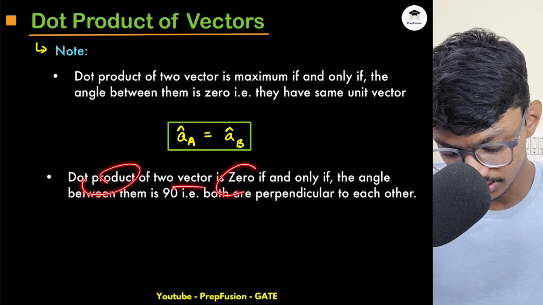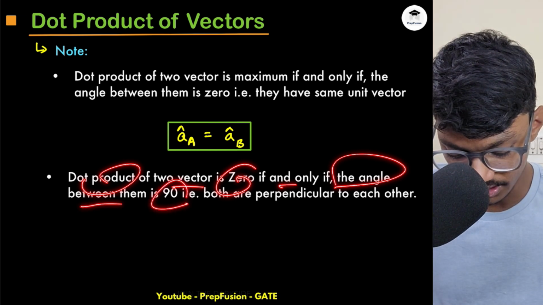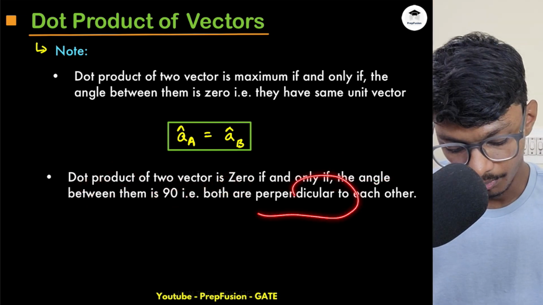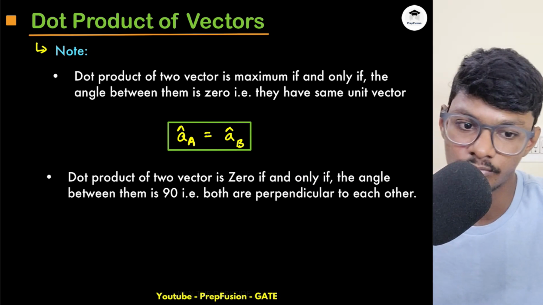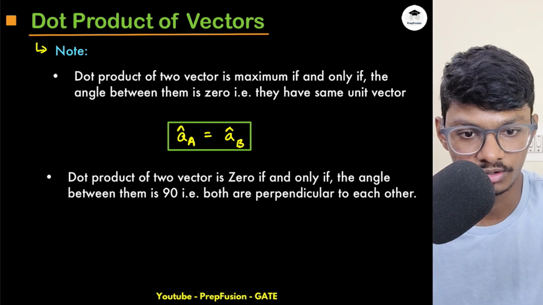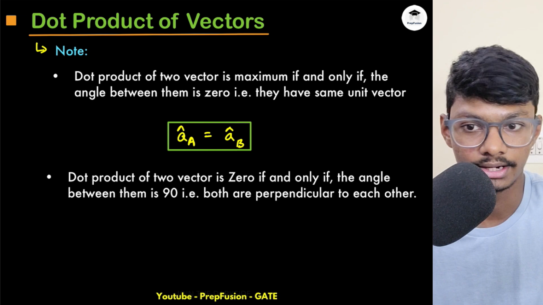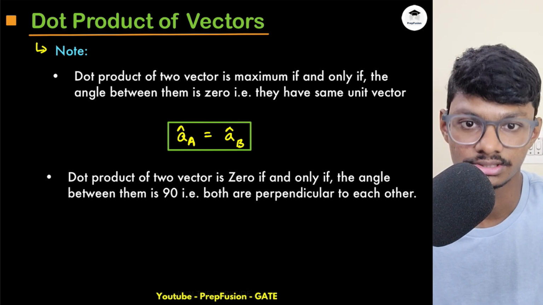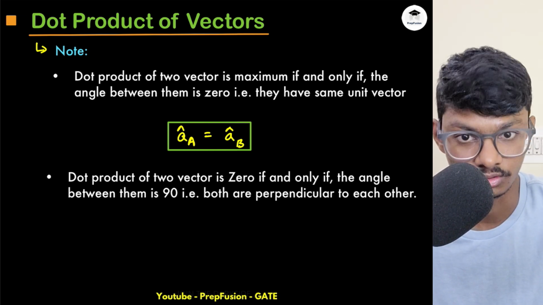The dot product of two vectors is 0 if and only if the angle between them is 90 degrees, that is, both are perpendicular to each other. Then the angle between them will be 90, and cos 90 is 0, so obviously the dot product will also be 0. So the projection will also be 0. There will be no projection, right?